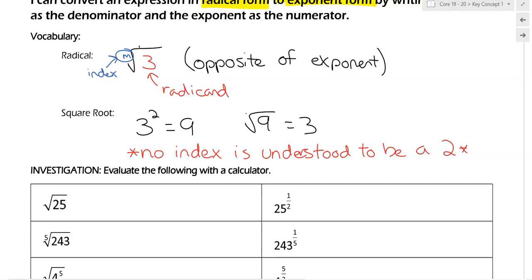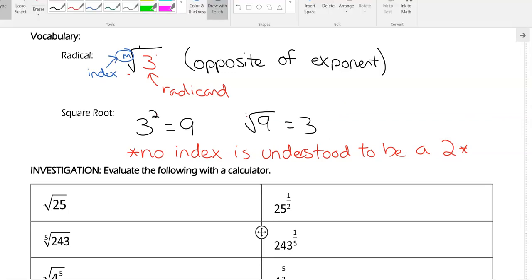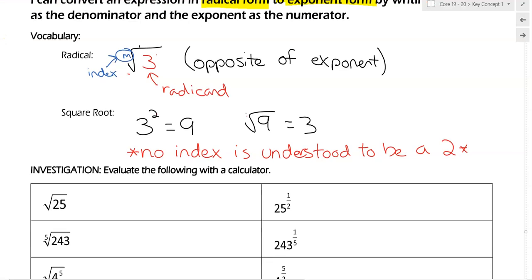Like with coefficients, if there's no coefficient in front of a number, we know there's a 1 there. If we're missing an exponent, we know technically there's a 1 there. It's not the same for radicals. If we're missing an index, then it's a 2. A hidden 2 instead of a hidden 1. So that's just one thing we have to be careful of. Okay, so let's look at our investigation.